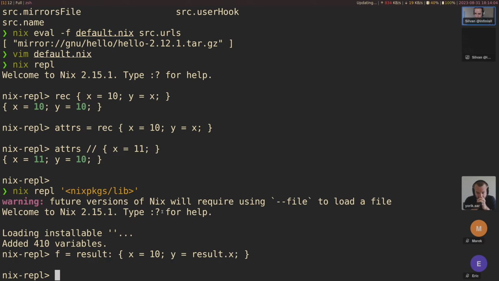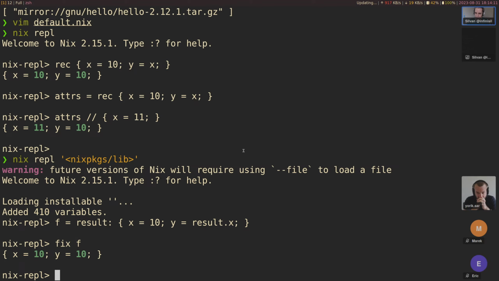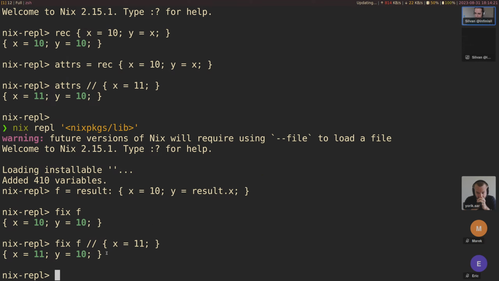And so we can evaluate this using lib.fix. I'm already in the lib scope, so we can say fix f, and that gives us back the same thing as before. Now here this would again not work, of course. x equals 11 would still give us the same thing because this is just an attribute set. But we can use overlays to extend the function.